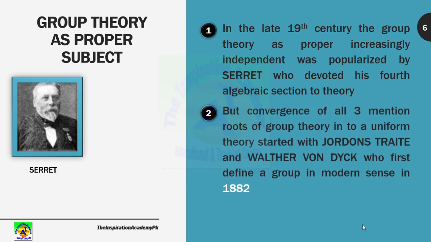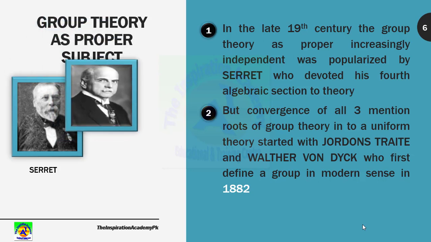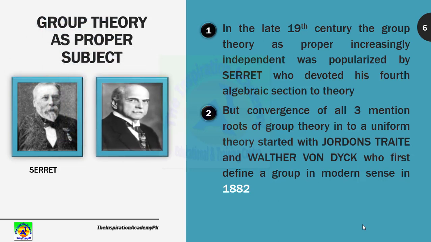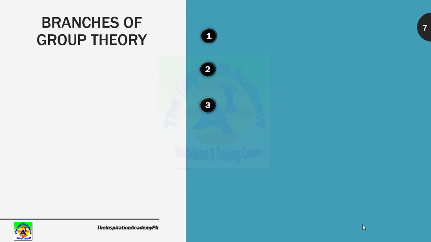But the convergence of all three roots I have mentioned already, the permutation groups, the groups related to geometry and groups in number theory, into a uniform theory started with Jordan and Walther von Dyck, who first defined a group in the modern sense in 1882. He is a mathematician whose name will remain as long as we study math, and he put great work into the formation of group theory.